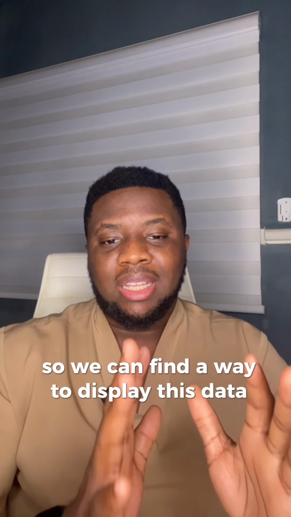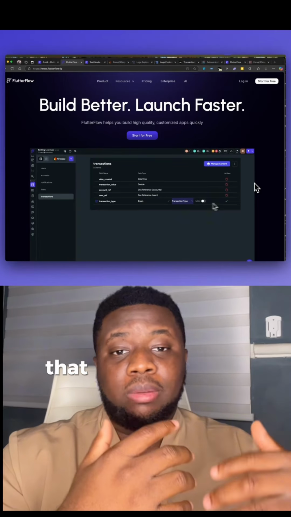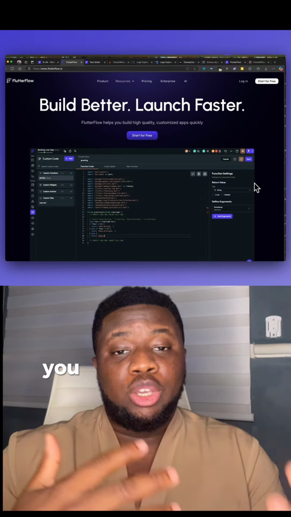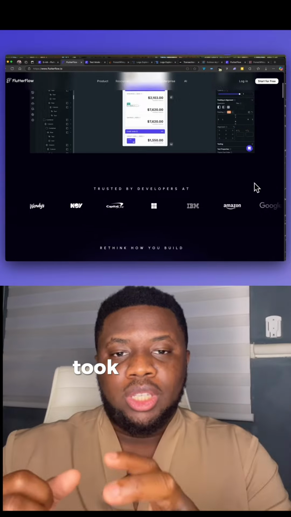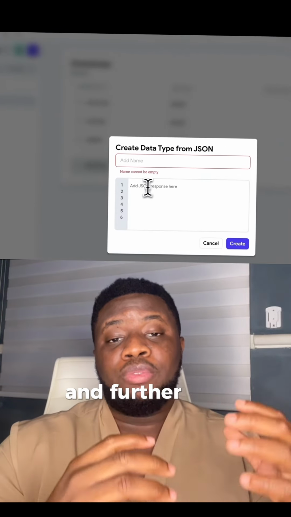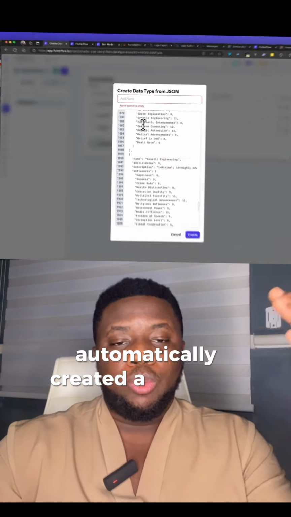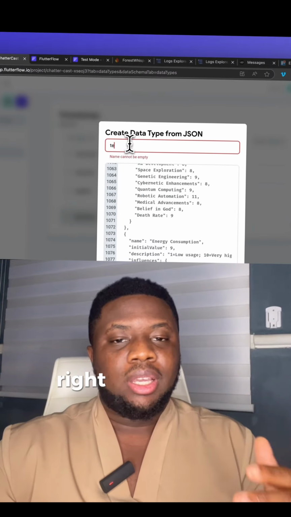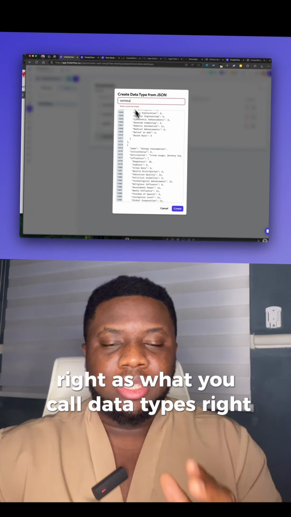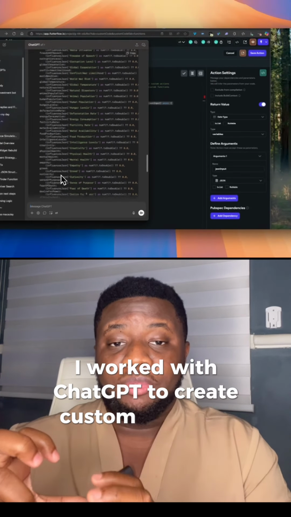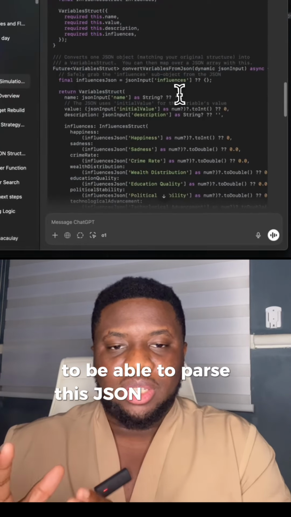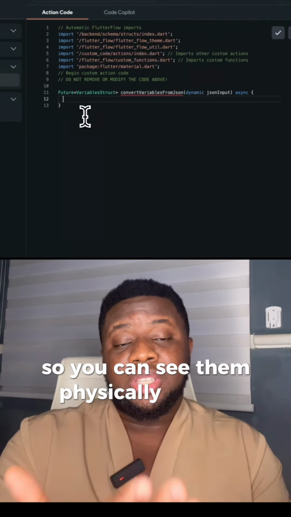Now, the next thing I did was to talk to ChatGPT so that we can find a way to display this data in Flutterflow. That is a no-code, low-code build that you can use to build apps without writing any code at all. So what I did was I took the JSON structure and pasted it into Flutterflow, and Flutterflow automatically created what we call data types for viewing this data. After doing that, I worked with ChatGPT to create custom functions to pass this JSON into these data types so we can see them physically on the screen.